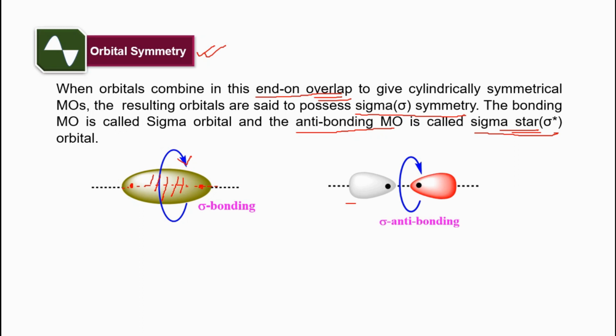So now this is the antibonding one. In between these two nuclei there will be a node, and this is also a cylindrically symmetrical antibonding orbital. And if I draw a cylinder over here, yes, so this will be cylindrically symmetrical, and the same for the antibonding orbital also.